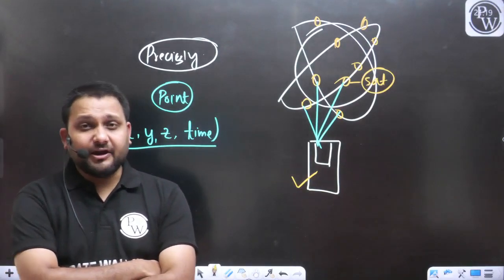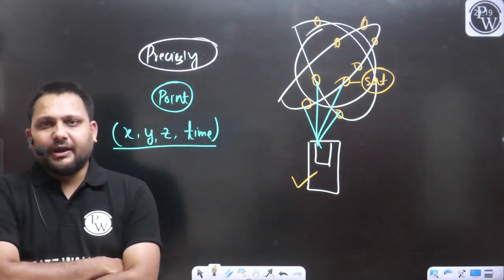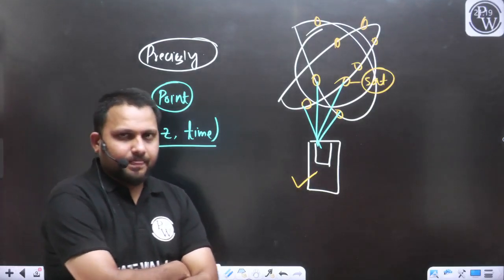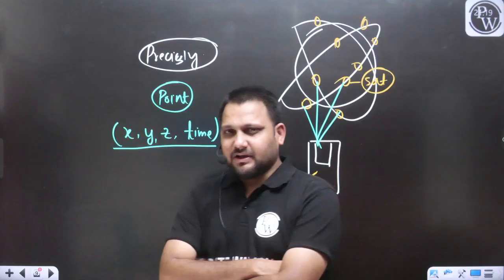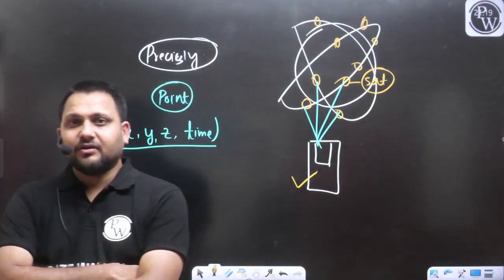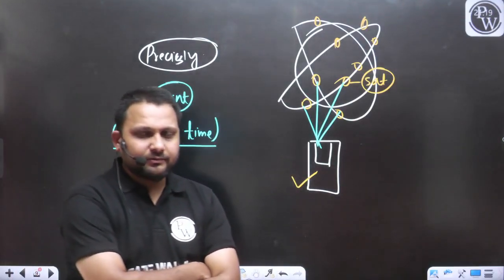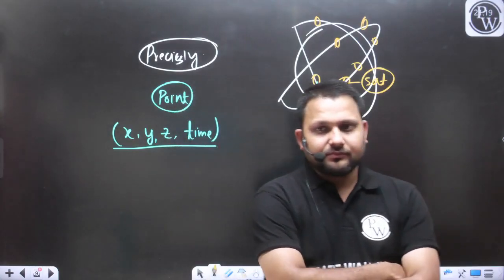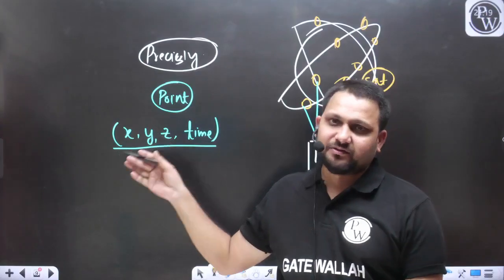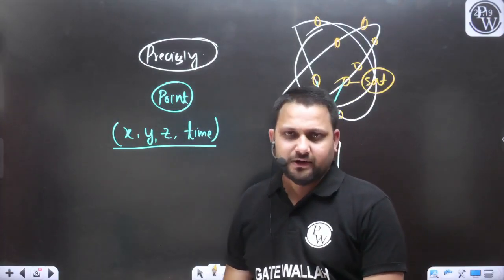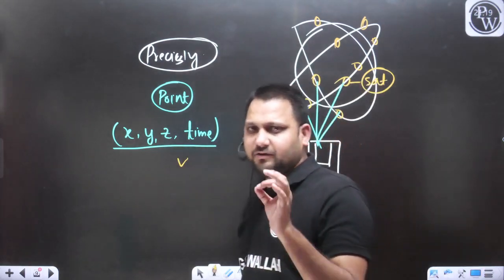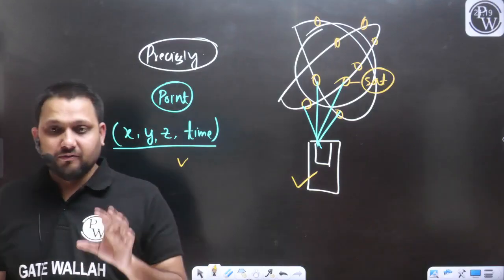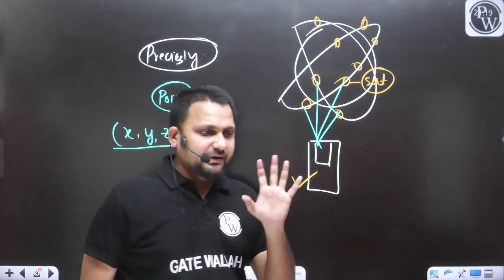Why are 4 satellites required? Because we need to define 4 quantities. From one equation we can calculate one unknown, from 2 equations we can calculate 2 unknowns. For example, if there are 4 unknowns, then a minimum of 4 equations are required. So I have related these things to why 4 satellites are required: because we need to define 4 quantities, the x coordinate, y coordinate, z coordinate for that particular point, and the time also.